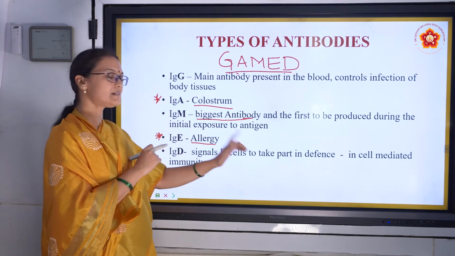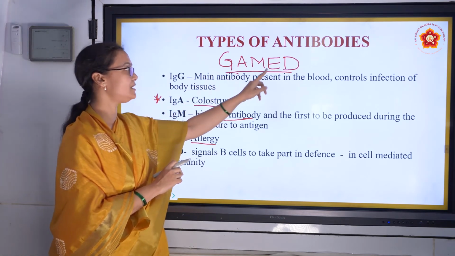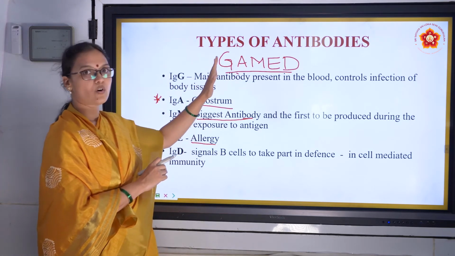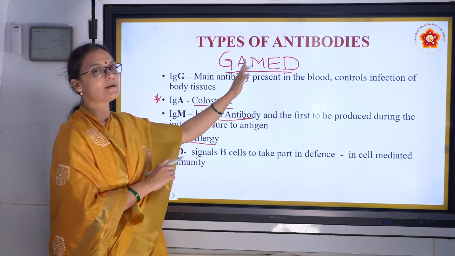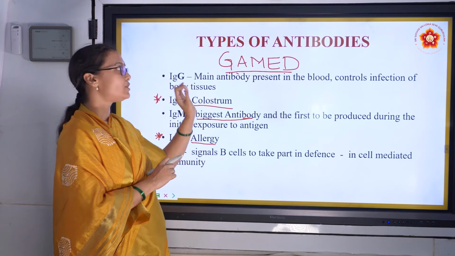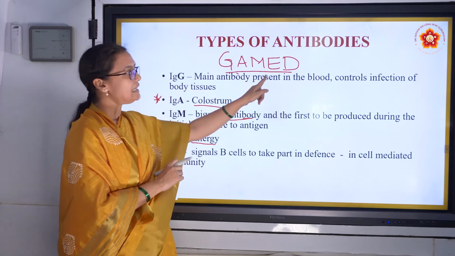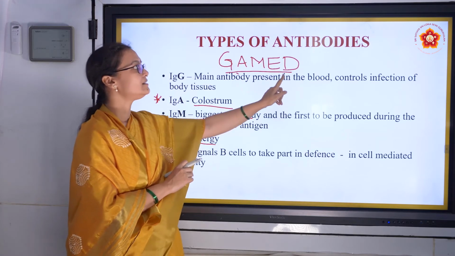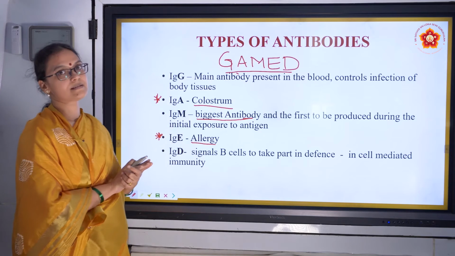So it signals the B lymphocytes. We have GAMED. G is for all types of infections. A is present in colostrum. M is the biggest antibody, produced when a pathogen attacks for the first time. E is in allergies. D indicates the B lymphocytes to produce antibodies.